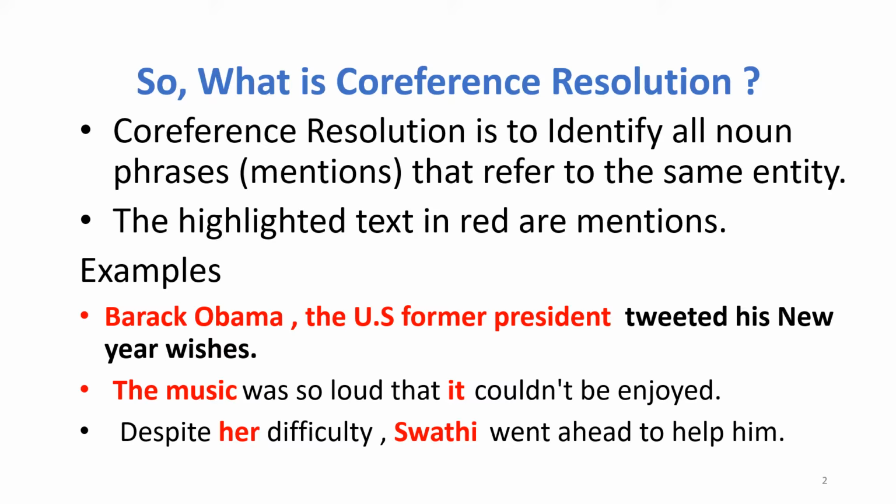When we look at the first example, the Barack Obama and the US former president are referring to the same person. So though they are expressed in different forms, they refer to the same person. So think of a summary generation example, or think of an information retrieval NLP application example. When we are identifying the topic of that particular text document for these applications, these words should be counted together. So they should not be counted differently.